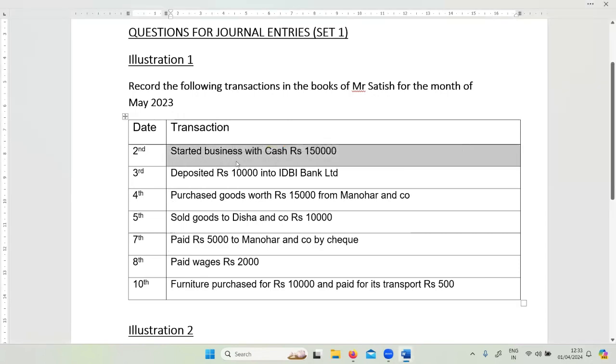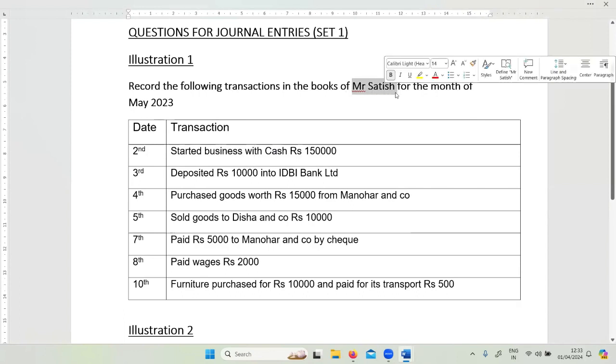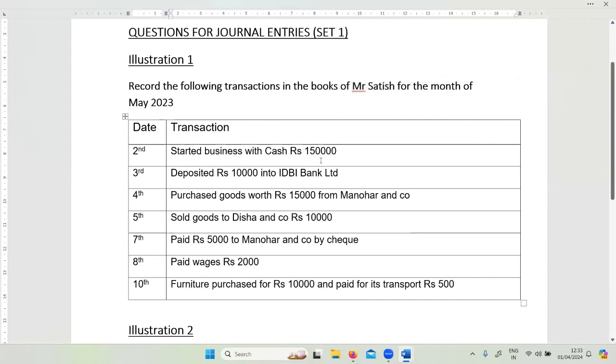Suppose I say, started business with cash rupees 1,50,000. Now, if you remember, we are supposed to write from the angle of business. Business is getting cash from whom? From Mr. Satish. Satish is the proprietor. Satish has given the business 1,50,000 rupees in cash, and this transaction has happened.